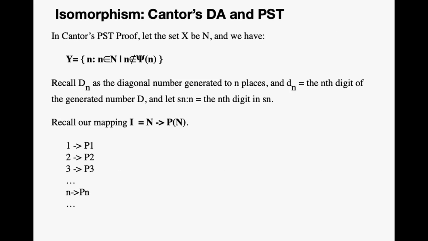All right, I'm going to pull all of this together now. In Cantor's power set theorem proof, we're going to let the set X be the natural numbers, so we have this definition of Y. Recall that D sub n is the diagonal number generated to n places, and little d sub n is the nth digit of the generated number D. And we'll let S sub n colon n equal the nth digit in the number Sn. Recall our mapping I is a mapping from natural numbers to the power set of natural numbers.